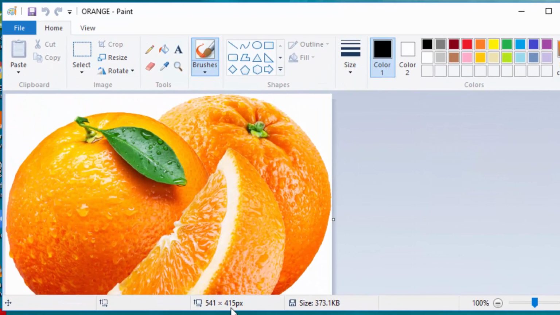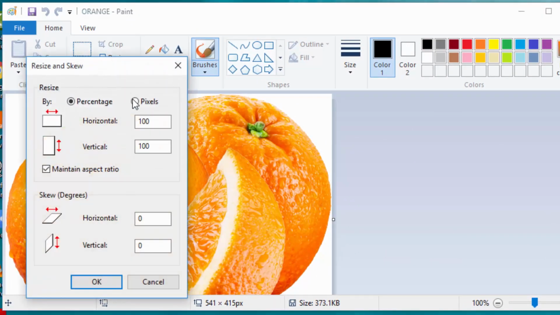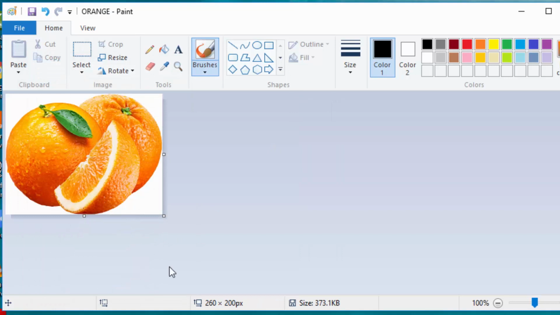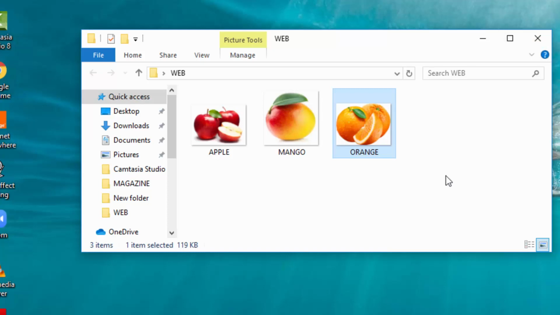Then you can see the height is 415. So I will click Resize Pixels and change it to 200. Then I will click OK. So finally the height is 200. So all my pictures are of the same height, because in the web page we want to ensure that all the pictures look neat and uniform.